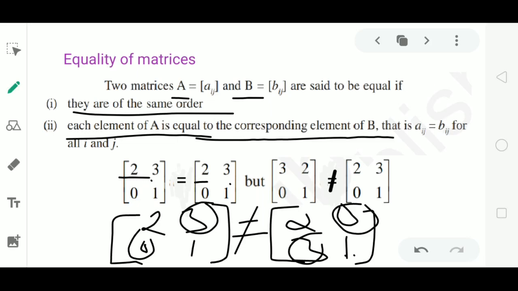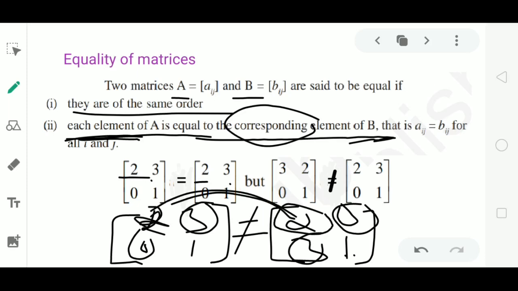Then, two matrices are said to be equal only when each element of the first matrix is equal to the corresponding element of the second matrix. Here, the first element 2 must be equal to the corresponding element, meaning in the second matrix also you have to observe the element lying in the same position where 2 lies in the first matrix.